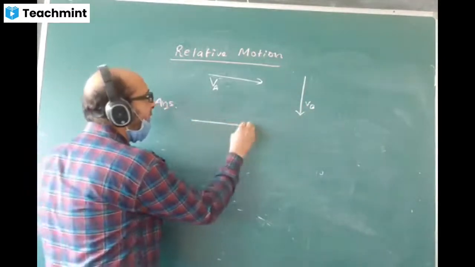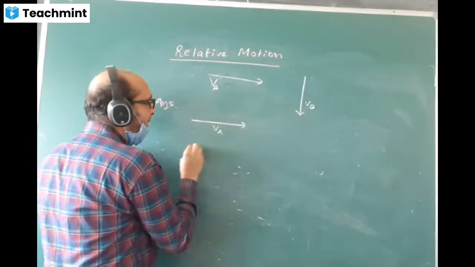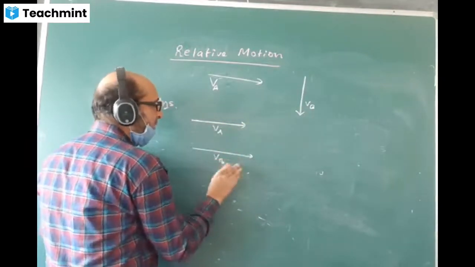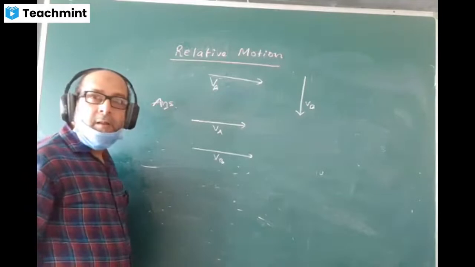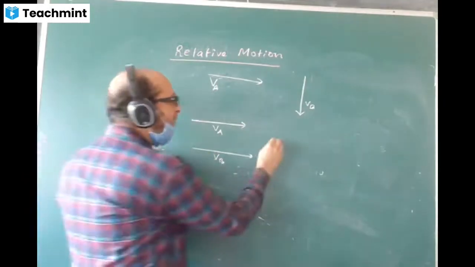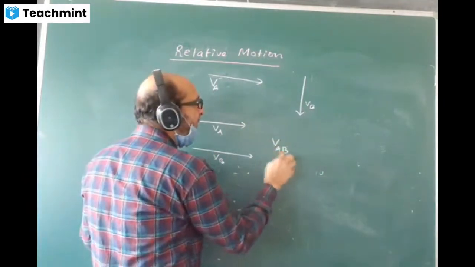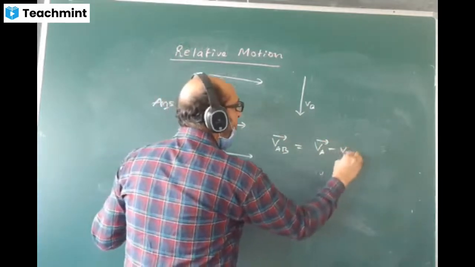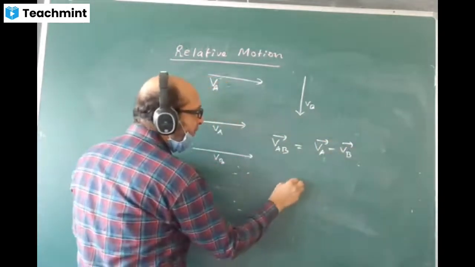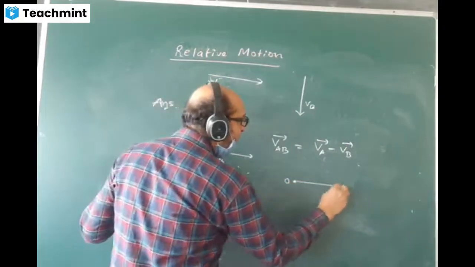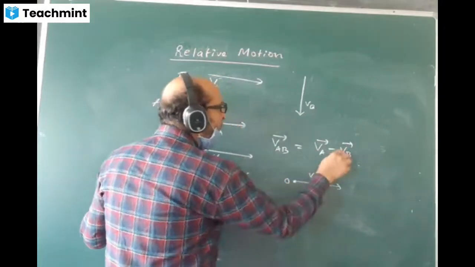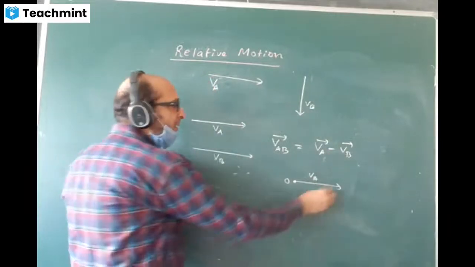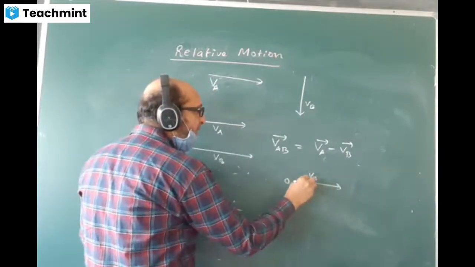Suppose train A is moving like this. Train B is also moving like this, same direction. What is the velocity of A with respect to B? The formula is VA minus VB. Let us make a vector diagram for this. VA will be like this. You have to do minus VB. Minus VB is the opposite direction. From here you will be doing opposite direction like this.